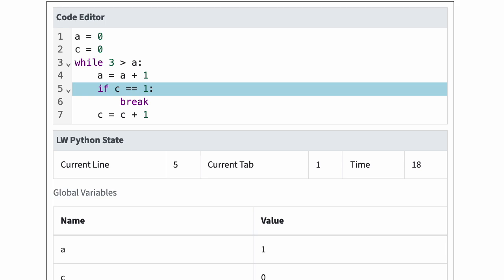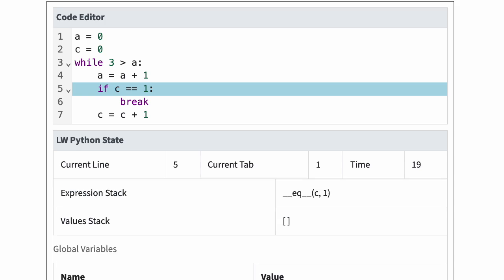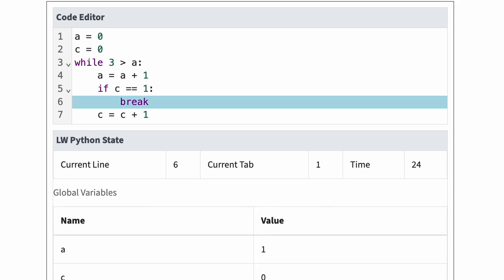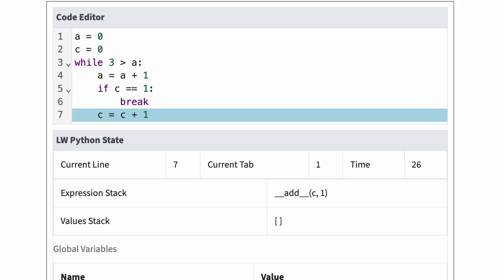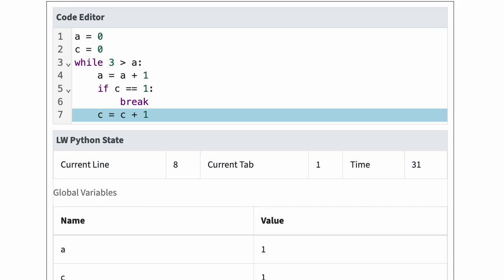Python encounters an if statement at line 5, tab 1. Python evaluates the test c = 1. c is 0, so this test is false. Python is going to skip the if body by keeping the current tab at 1. In line 7, tab 1, Python increases c by 1. The current line is now 8 and the current tab is 1.